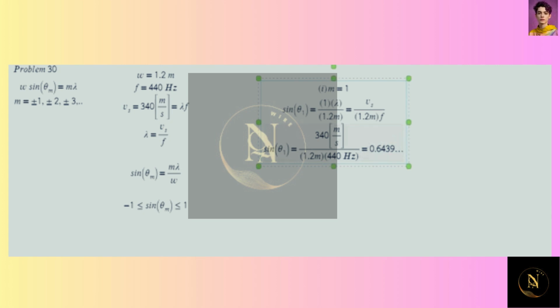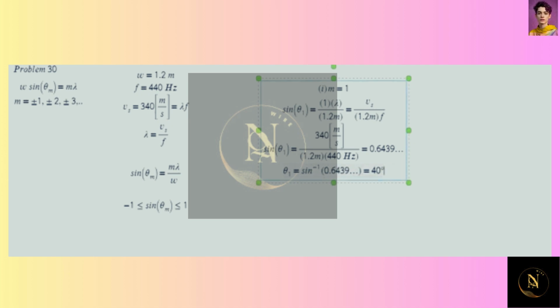And I'm going to save that in the calculator's memory, and then I'm going to take the arc sine of both sides. So we can solve for theta 1 here, because 0.6439 is within the bounds of sine of theta. So theta 1 is going to be equal to arc sine of that quantity, and that comes out to be 40 degrees.